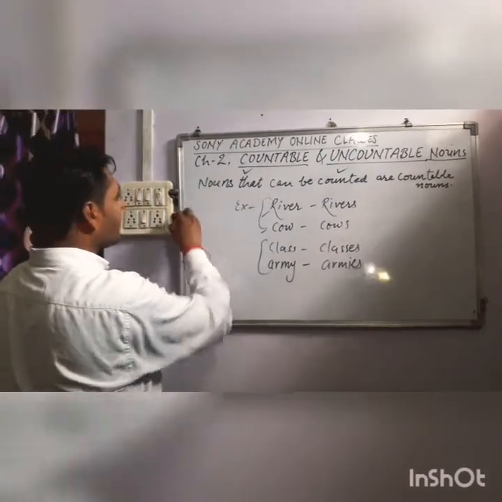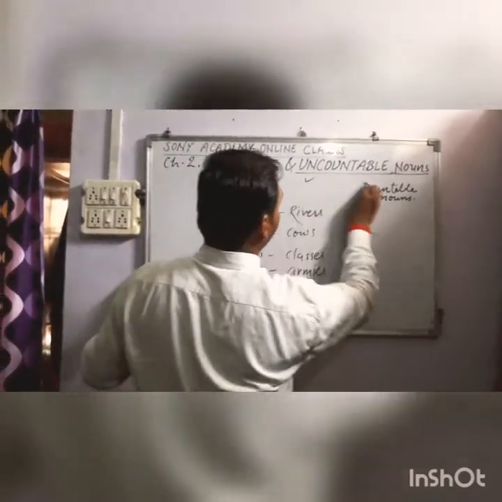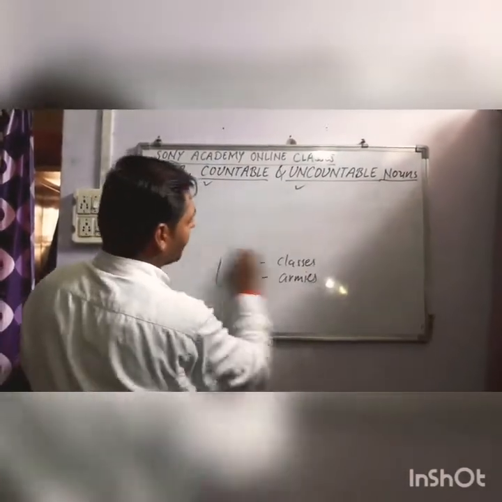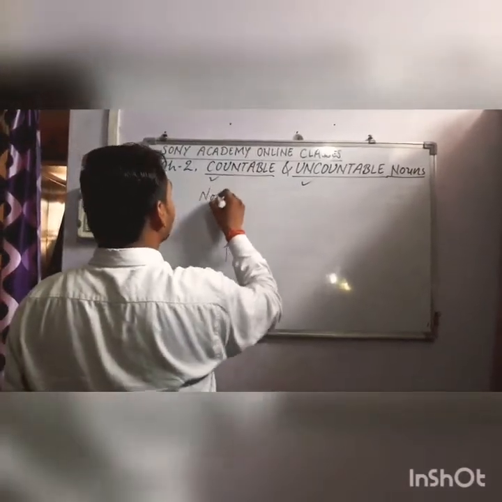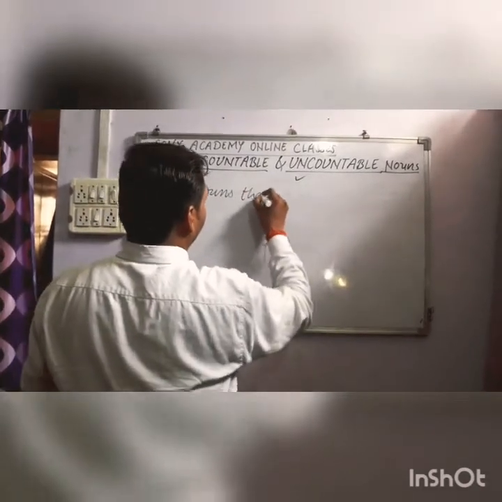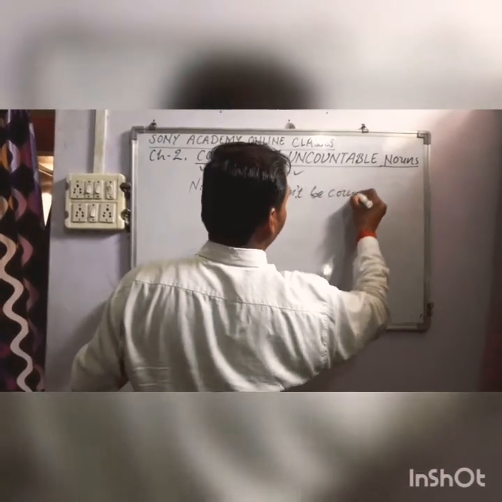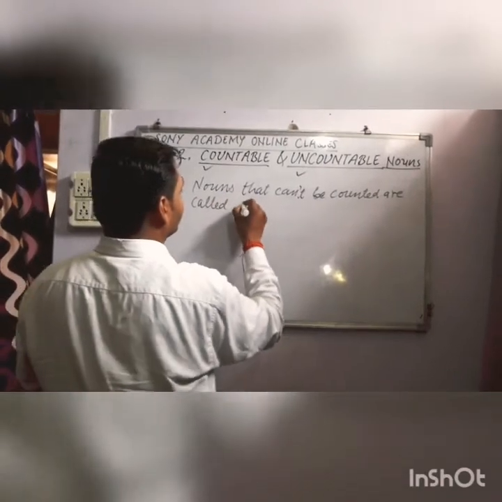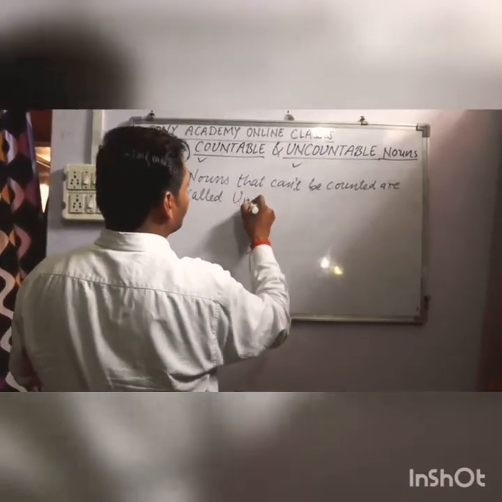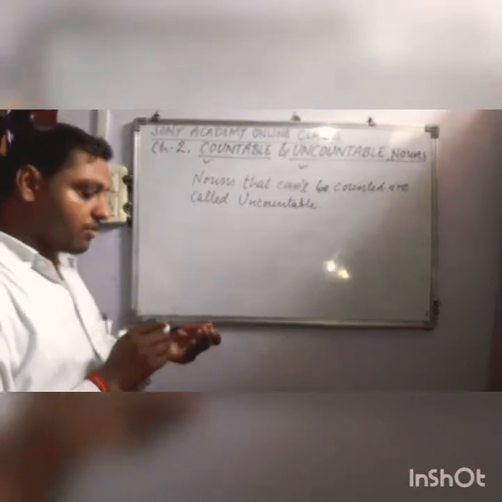Now let us talk about the next point, that is uncountable noun. An uncountable noun is a noun that can't be counted. Nouns that can't be counted are called uncountable nouns.